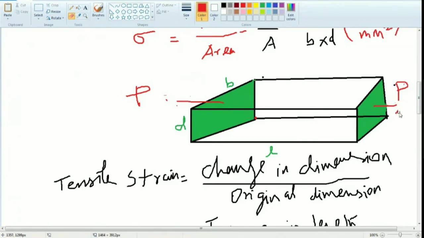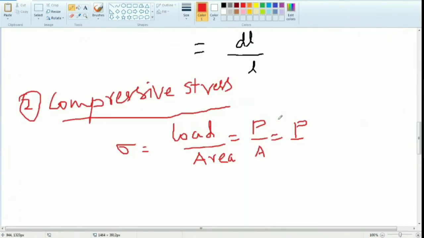This surface only. So what is this? B into D, because the force is acting on the side surface only. So B into D. What is the unit? Same unit, Newton per mm square.